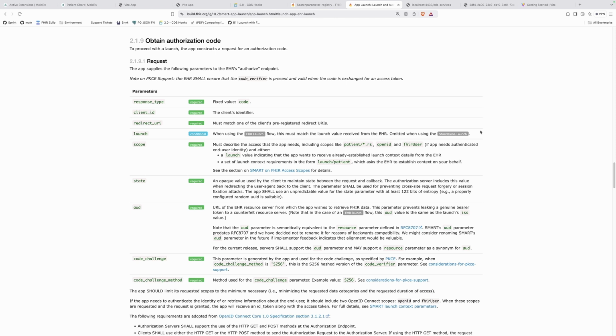So then effectively you started from the EHR, which has generated this launch parameter, which effectively contains some state or is a reference to the state that only the EHR understands. Once you go through the auth flow through the EHR again, the EHR can again pick up that launch code and provide you with additional contextual information. Okay, so what we are gonna need for our SMART application is to actually implement the auth flow.